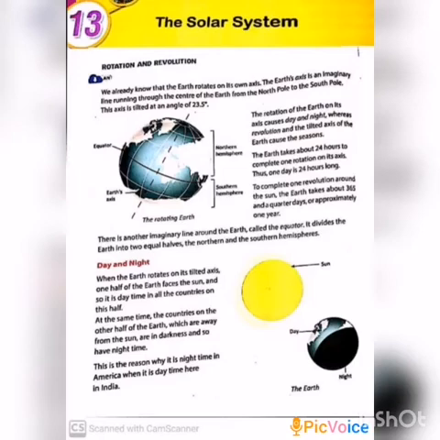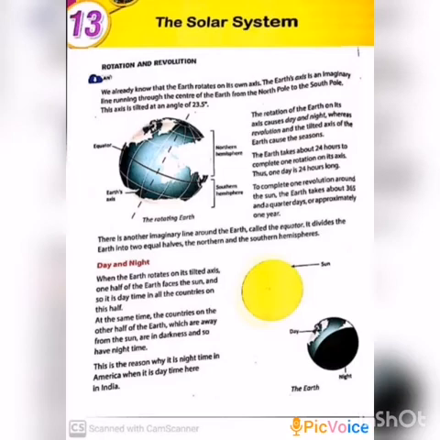Yes. What is rotation? The spinning movement of the earth is called rotation. Rotation causes day and night. Next, what is revolution? The earth moves around the sun in a fixed path called an orbit. This movement of the earth is called revolution. The revolution of the earth causes seasons. Okay, let us see the rotation and revolution.